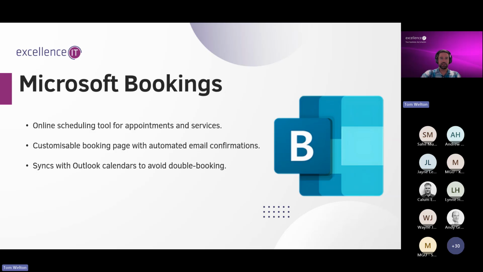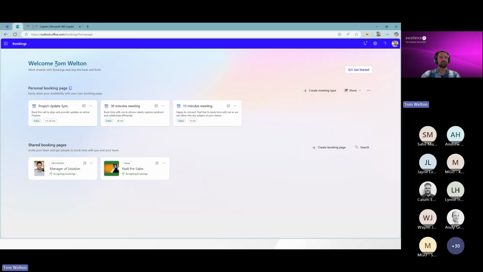So we will pull my booking page back up again. We can see there, welcome, Tom. I've got a couple of personal bookings there. You can see my organization has shared a few bookings with me, so I'm part of teams in which, as a specialist, I may be engaged for X, and my colleagues are engaged for Y, and the person on the other side is engaged for Z.